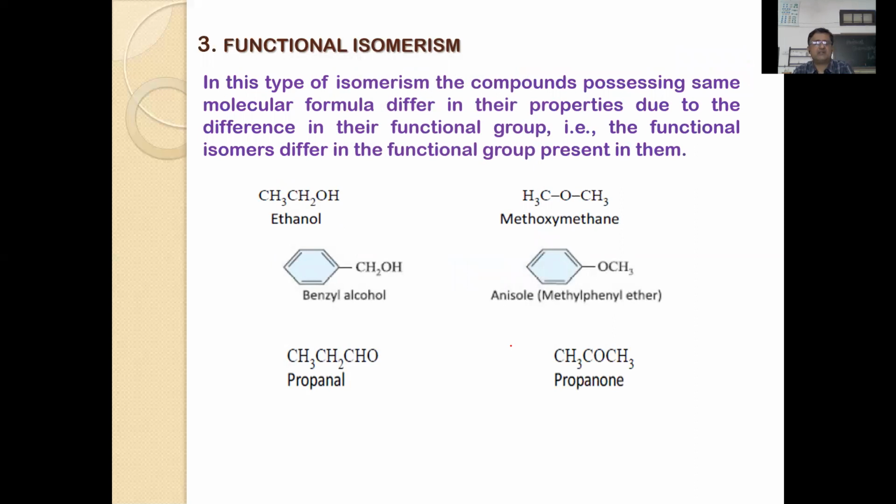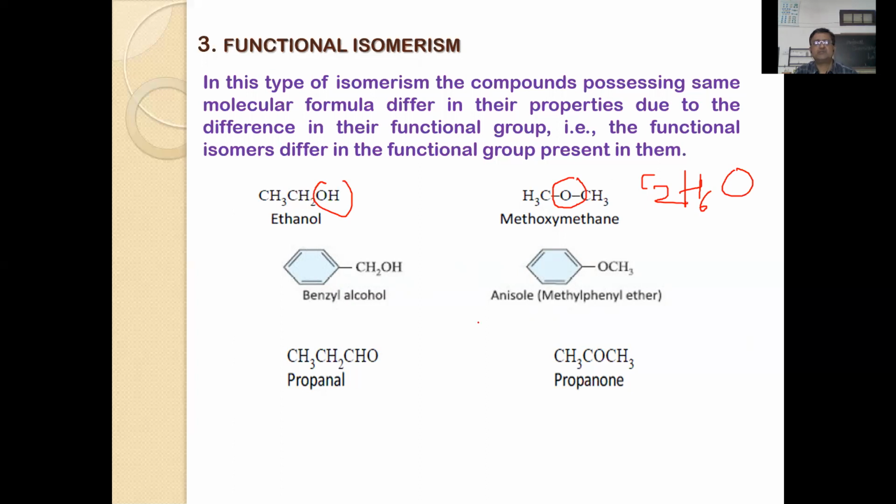Then functional isomers: compounds having the same molecular formula but differing in the functional group. Any compounds with the same molecular formula but different functional groups will differ in physical properties. As already told, ethanol and methoxymethane, dimethyl ether, both have the same molecular formula, C2H6O. Here the functional group is the ether group, and here it is the alcoholic functional group.